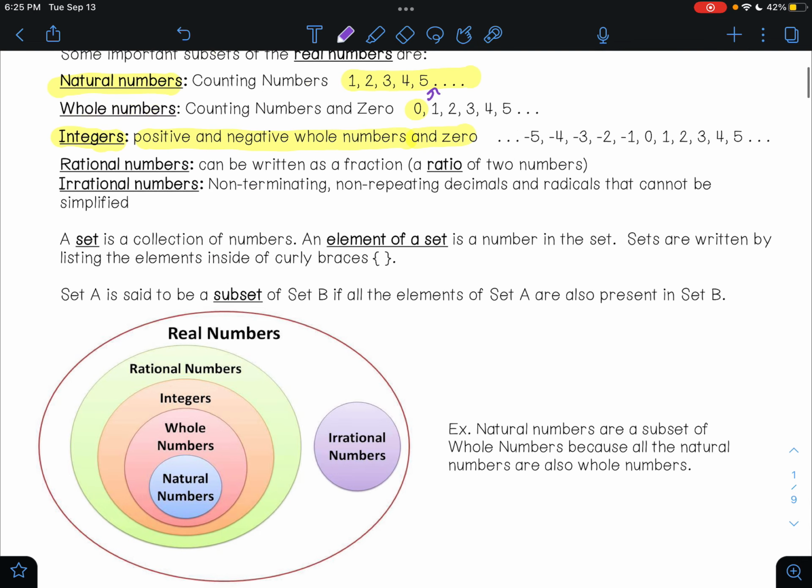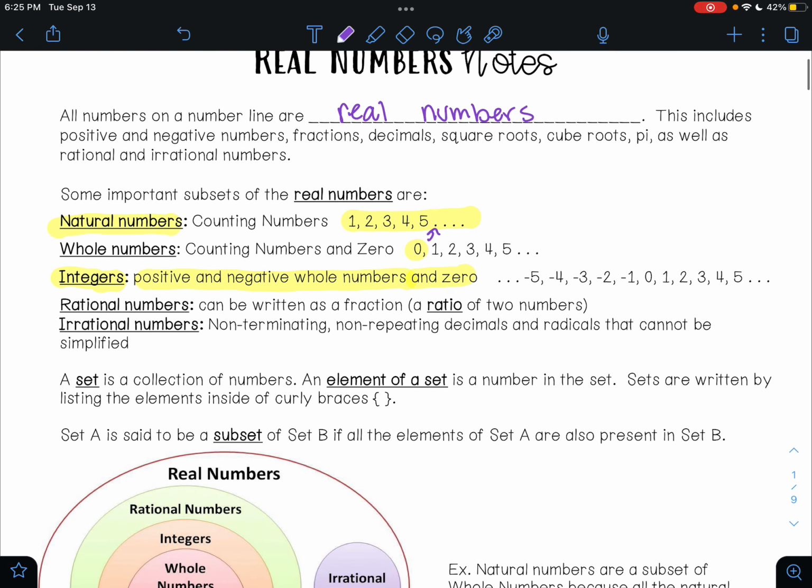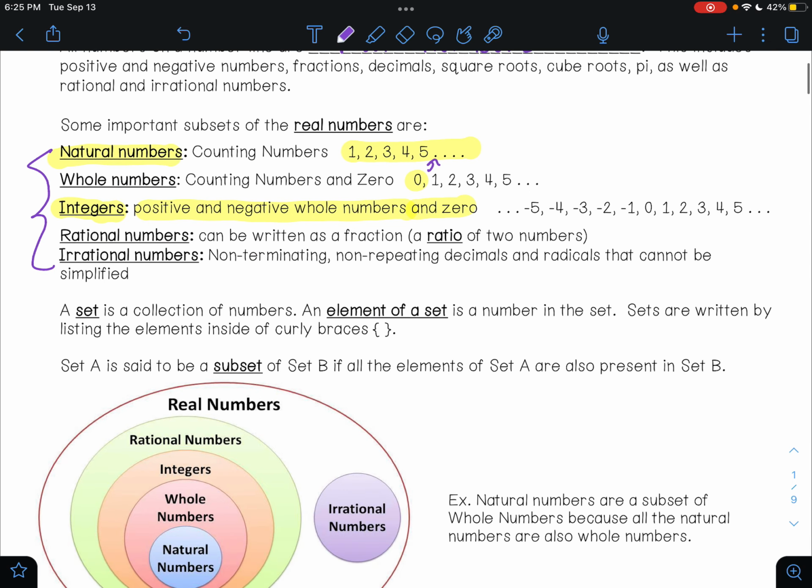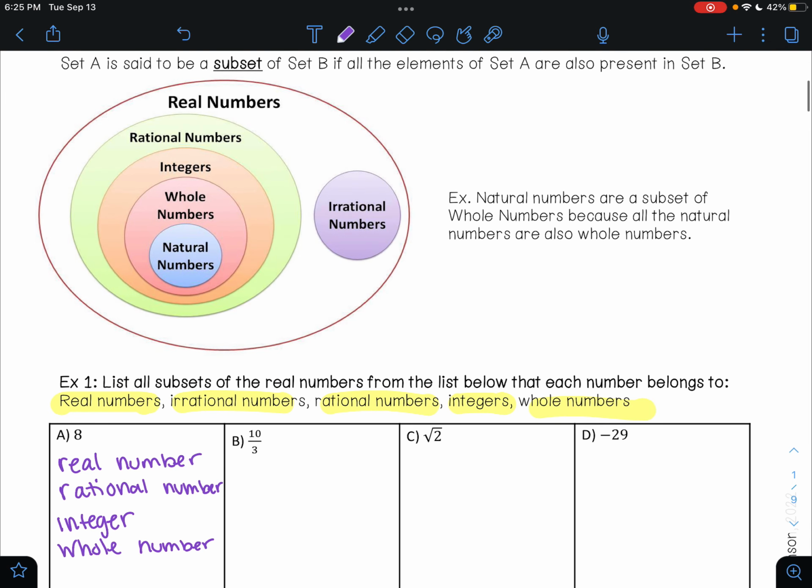And I'm just getting this by looking at these definitions that we talked about up here. Because I know that 8 is a number on the number line, that makes it a real number. It's a rational number because you can write 8 as a fraction. I could call it 8 over 1. It's an integer, and it's a whole number.